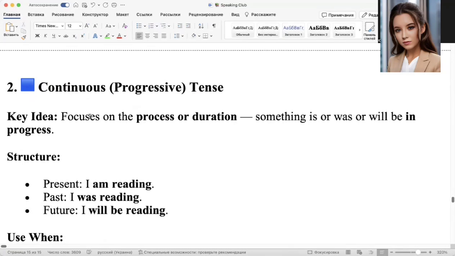Continuous is an action which we do at this moment, at this second. For example, I am explaining rules at the moment because now I explain you the rules. So I'm in a process. So this is continuous. Simple is just a fact. Continuous is a process, this is continuing, and this is an action which we do now at the moment.